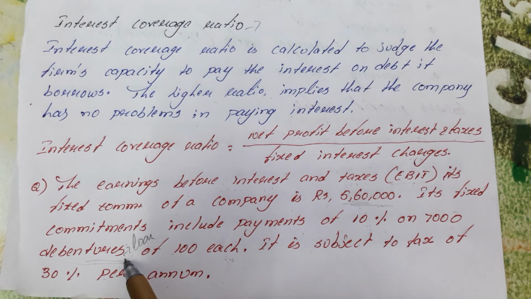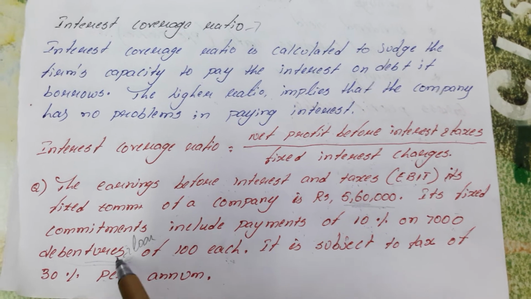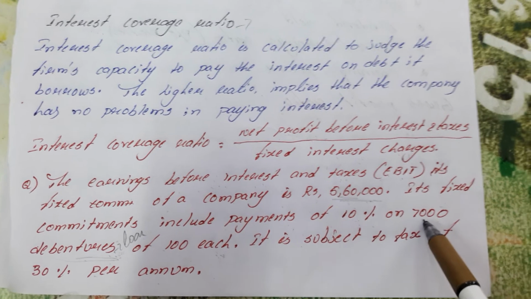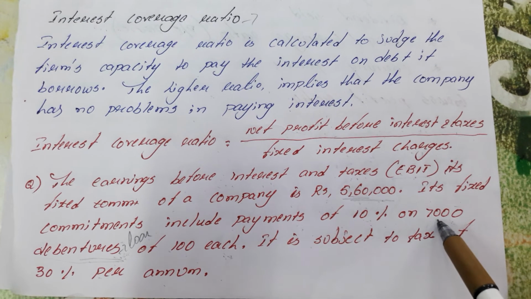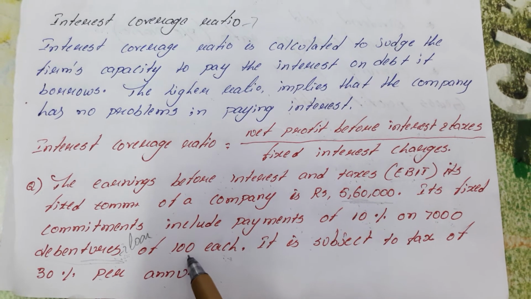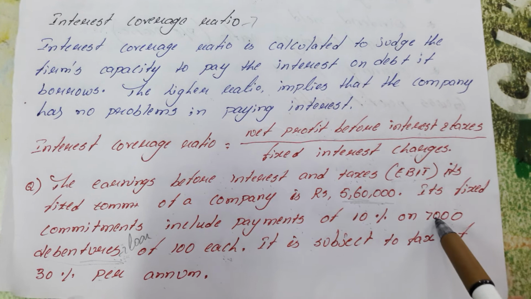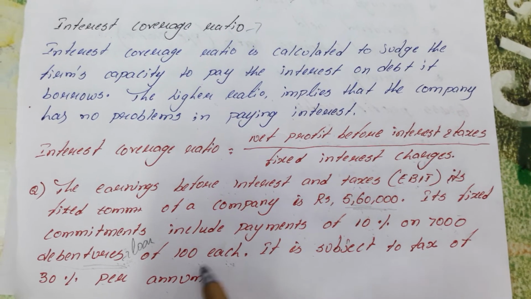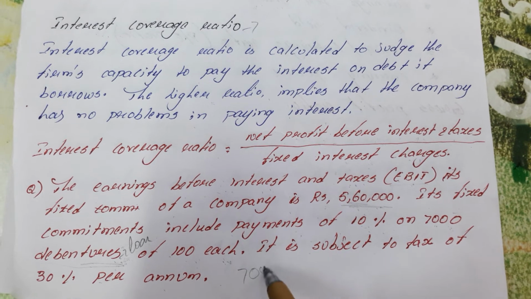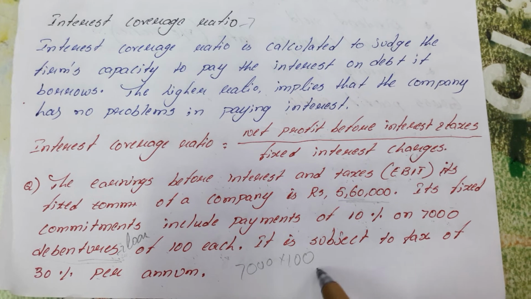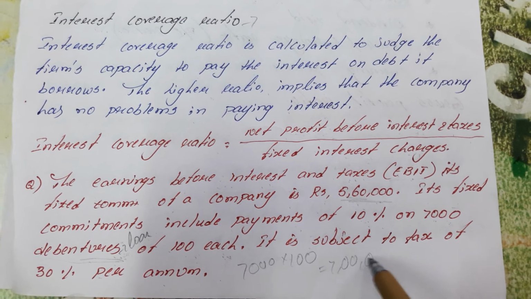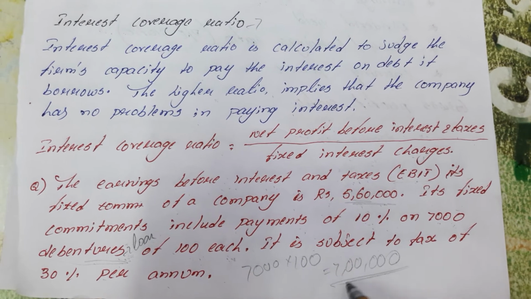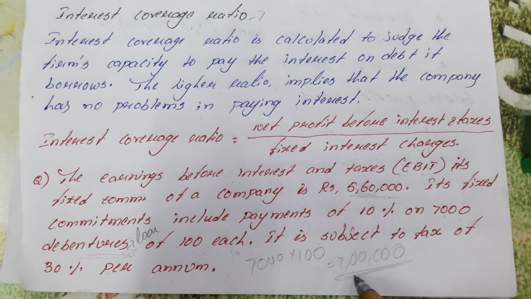So debentures are nothing but the loans given by the public. How many debentures do we have? 7,000 debentures, each one costing 100 rupees. It means 7,000 into 100 becomes 7 lakhs. So the loan amount we have incurred is 7 lakhs.